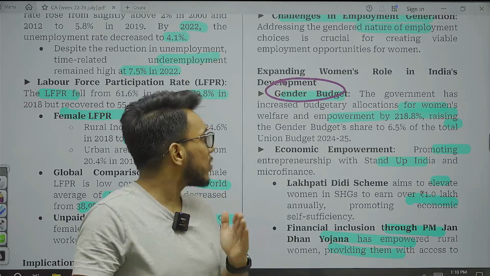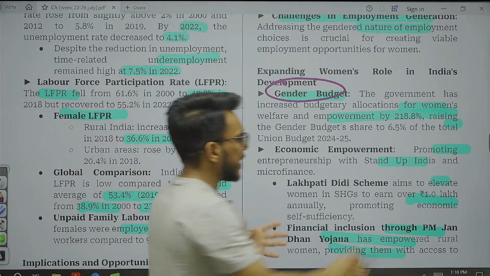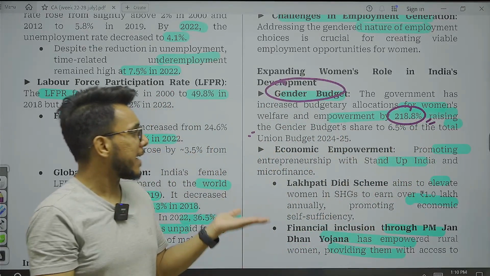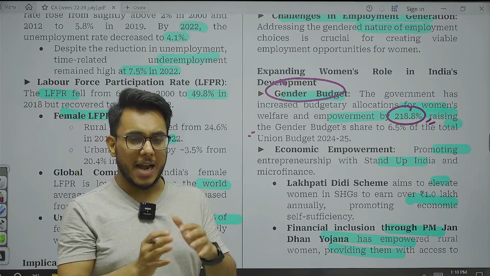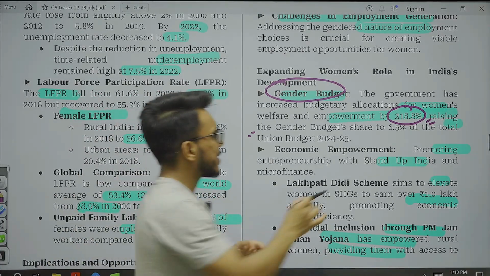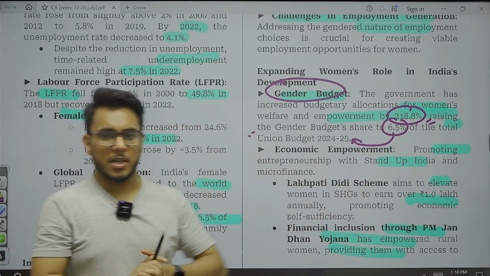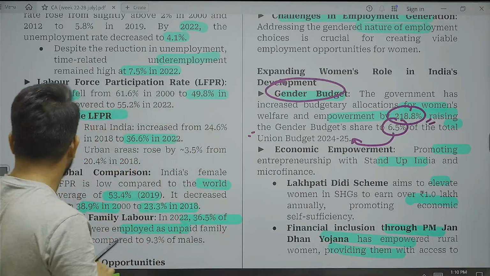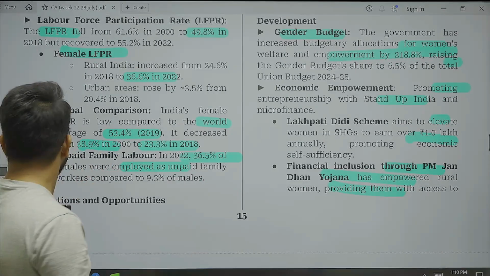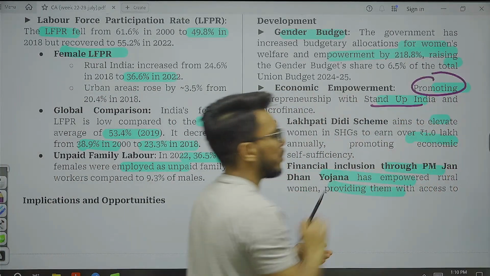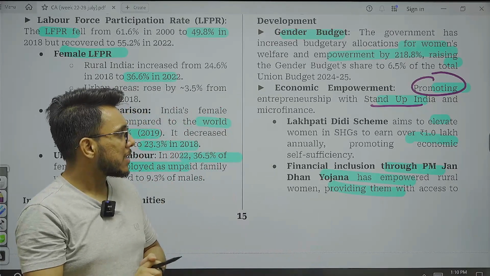Now when we talk about the gender budget, there is a 218.8% increase that has happened in the gender budget, and of the total budget, 6.5% share is the gender budget that we have. Also, the next thing that comes here is that we need to promote entrepreneurship, using schemes such as Stand Up India.